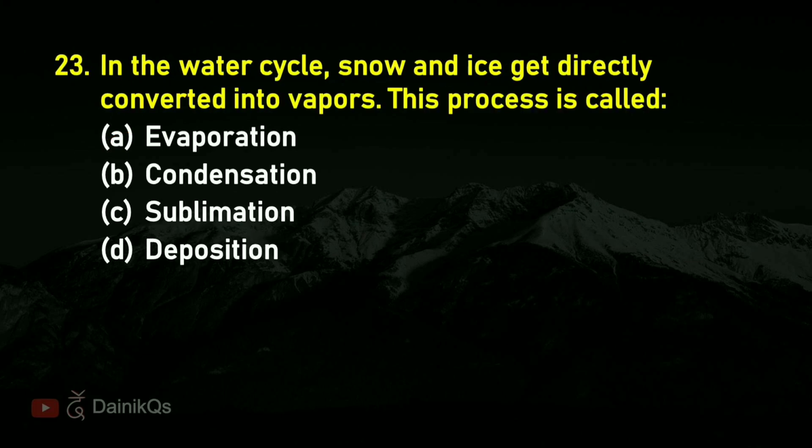Question 23. In the water cycle, snow and ice get directly converted into vapors. This process is called. Right answer is C. Sublimation.